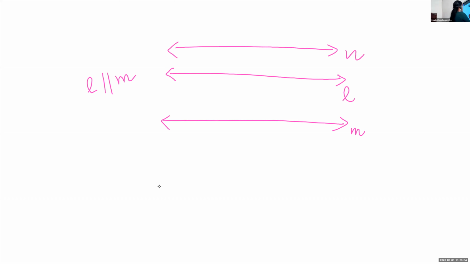This line is also parallel: L is parallel to N. What does it mean? M is parallel to N. Three lines are parallel. If two lines are parallel to one single line, then these two lines are parallel to each other. Clear, children?